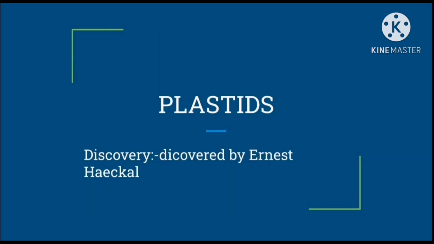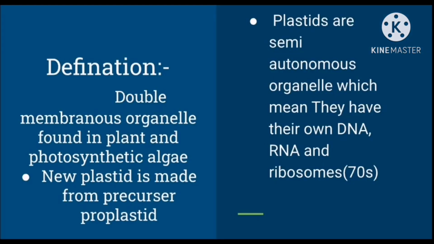Plastid word is derived from the Greek word plastos, which means formed or molded. Plastid was discovered by Ernest Haeckel. Definition: Plastids are double membranous organelles found only in plants and photosynthetic algae. We can also say that they are blue-green algae because animals don't need plastid. We will discuss it a bit further.